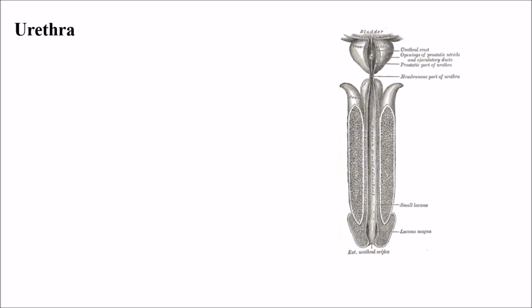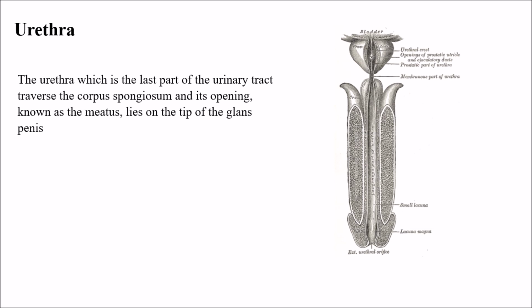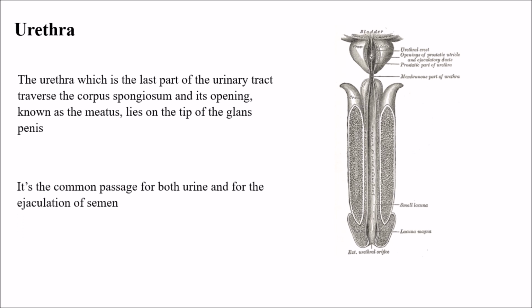And coming to the urethra, the last part of the male reproductive system. The urethra, which is the last part of the urinary tract, traverses the corpus spongiosum, and its opening, known as the meatus, lies on the tip of the glans penis. What is the glans penis? I have already explained in my previous slide. So it is the common passage for both urine and for the ejaculation of semen.